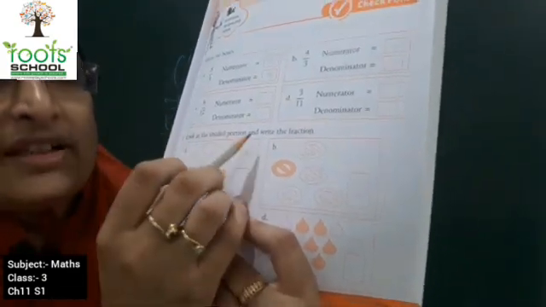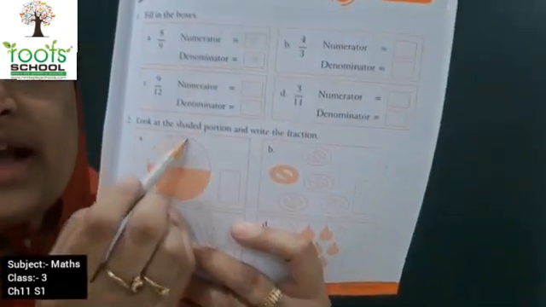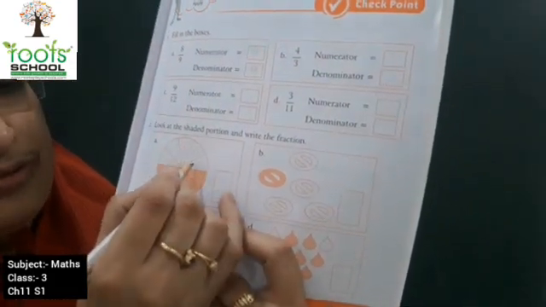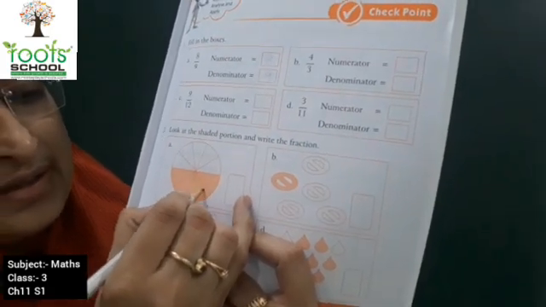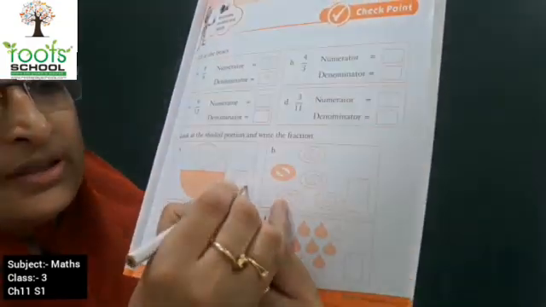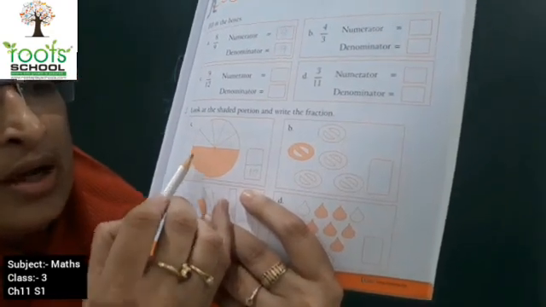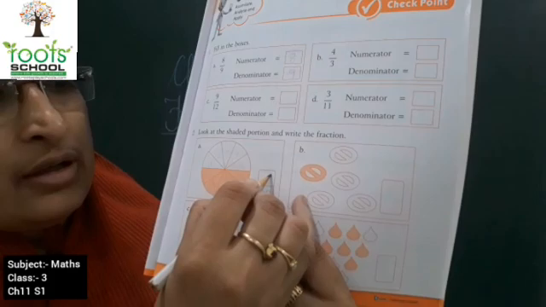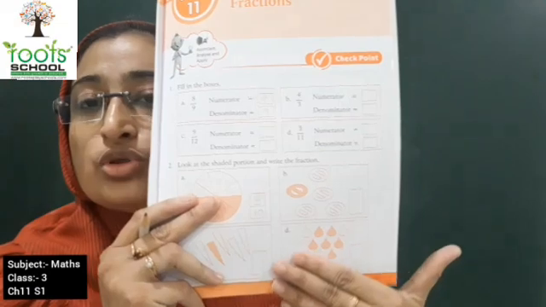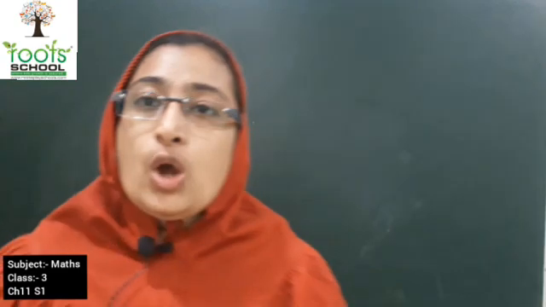Similarly kids, look at the shaded portion and write the fraction. Now here you have to count how many portions of a circle there are. Start counting. 1, 2, 3, 4, 5, 6, 7, 8, 9, 10. So here the denominator is going to be 10. Now how many are colored? 1, 2, 3, 4, 5. So the numerator is going to be 5. Is it easy? Similarly, you have to solve this activity.